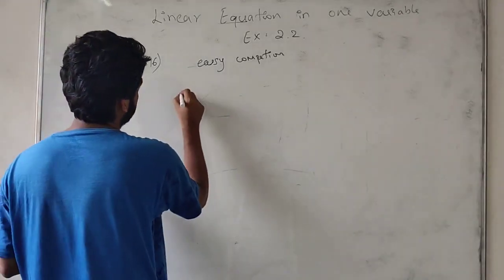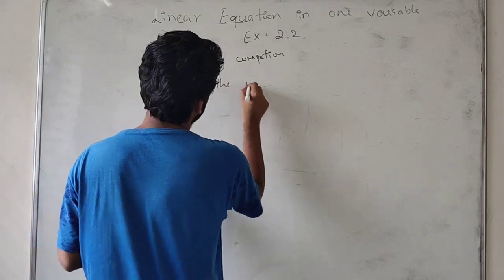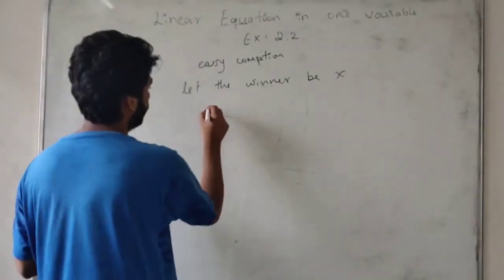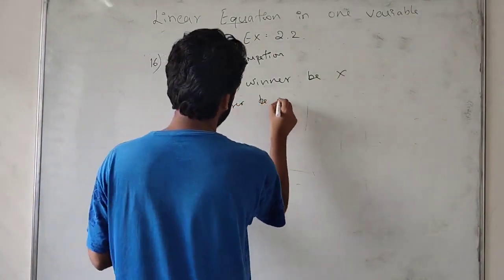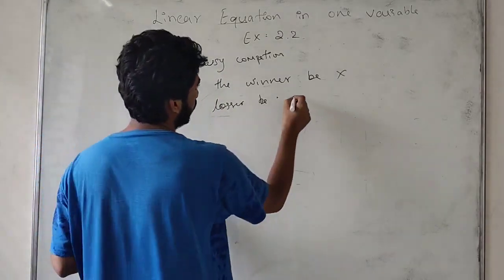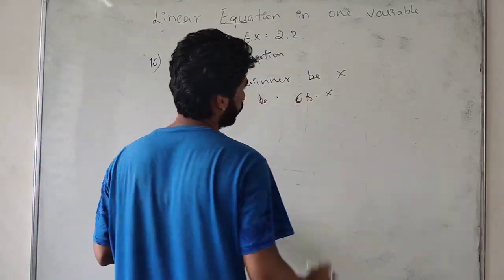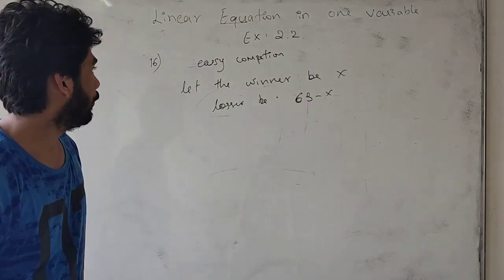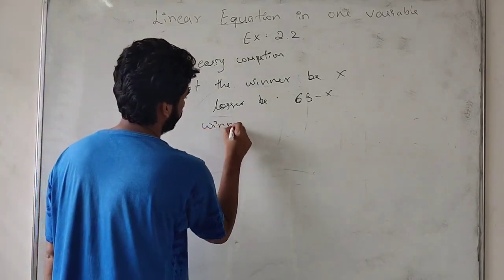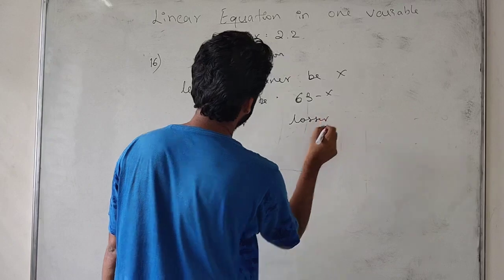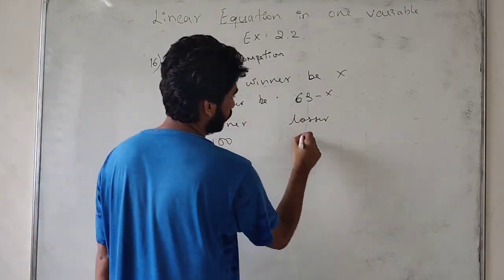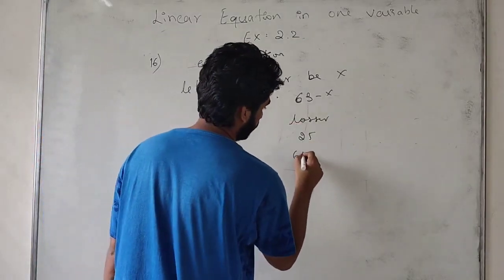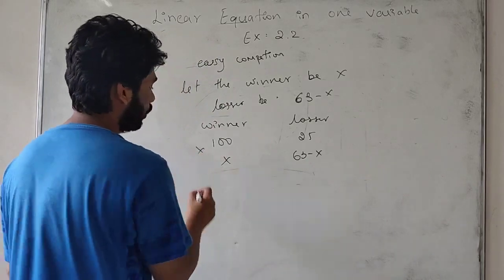Okay, now in this one, let the winners be x. There are a total of 63 members, so I take the losers as 63 minus x. The winner gets 100 rupees, the loser gets 25 rupees. Winners are x, losers are 63 minus x. So if we multiply both of these, we will get it.